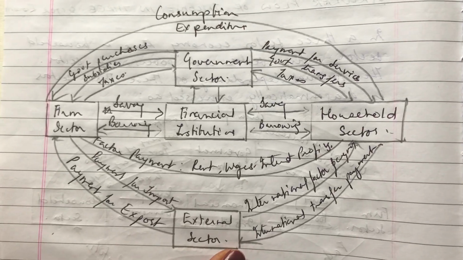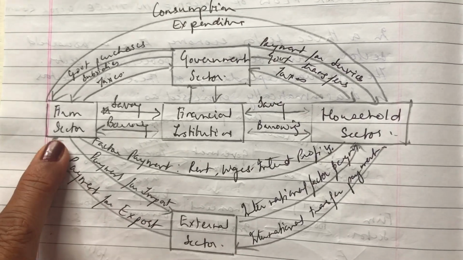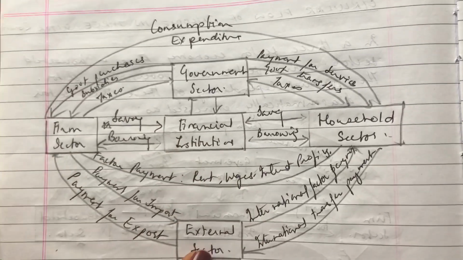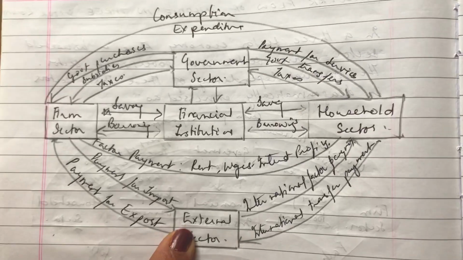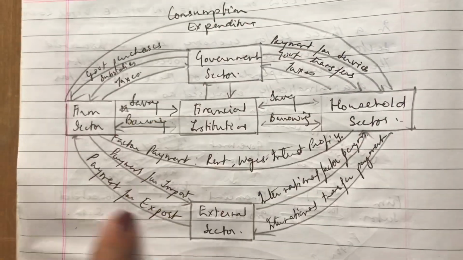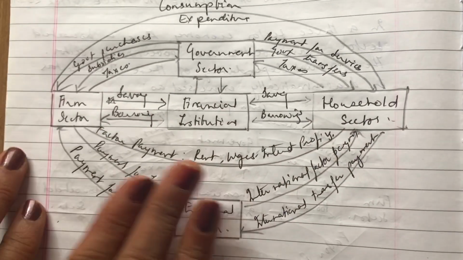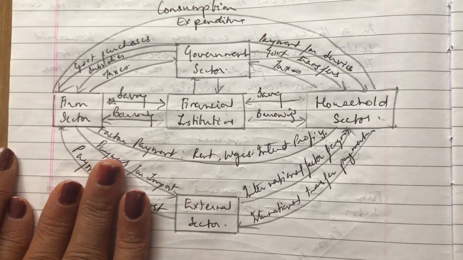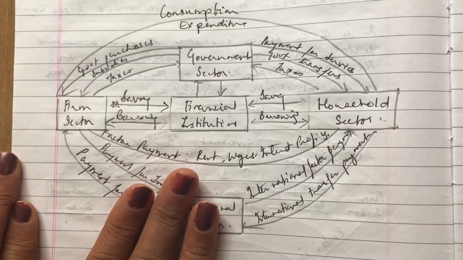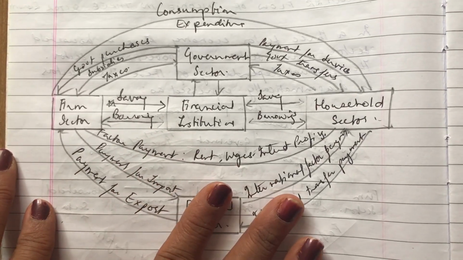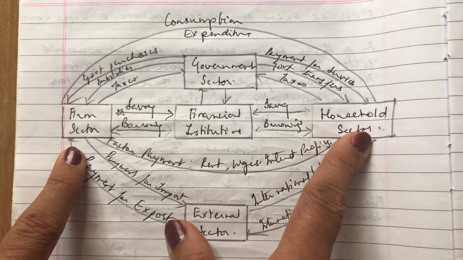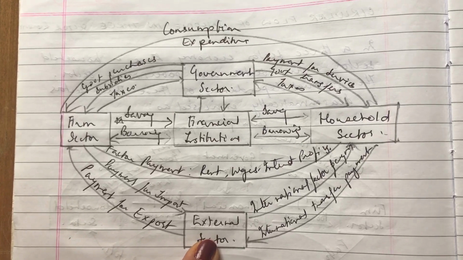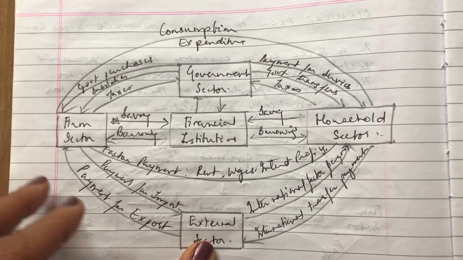So in the four-sector economy, you have four sectors, namely firm sector, household sector, government sector and external sector. These four sectors will make the complete economy, and this is what we find in today's state. There is always a four sector economy for all kinds of transactions which are taking place in any economy in today's date. So we have firm, household, government and external sector. These four constitute the four sector economy. I hope this is clear.